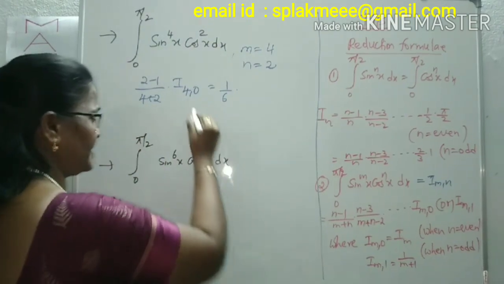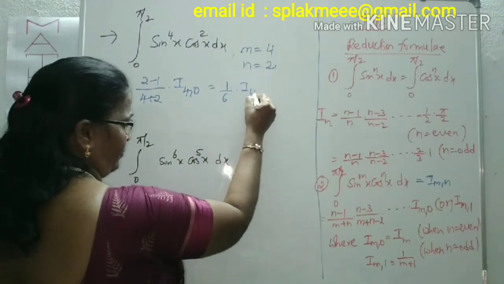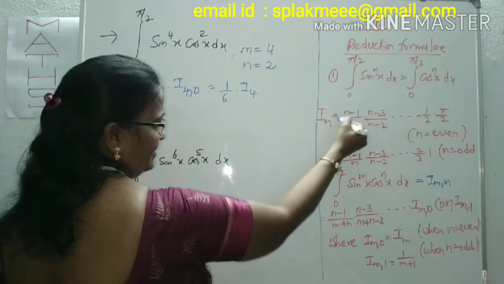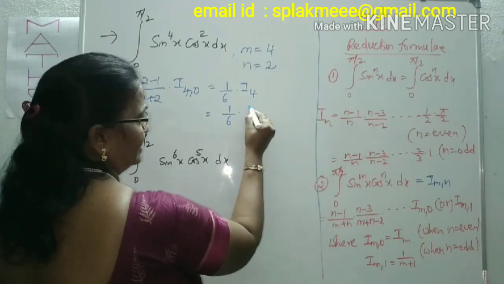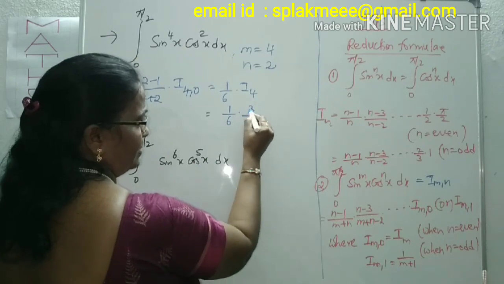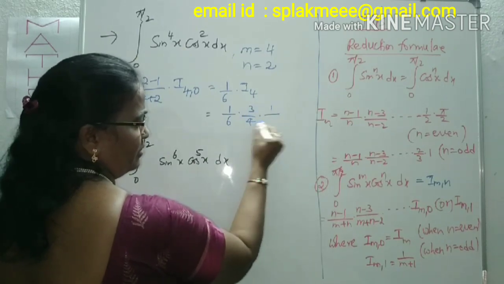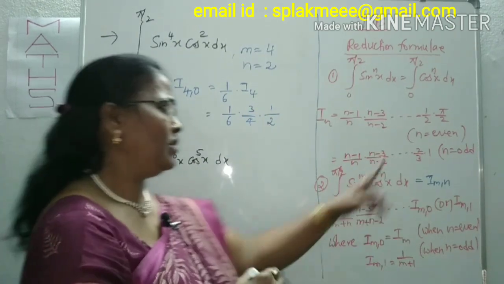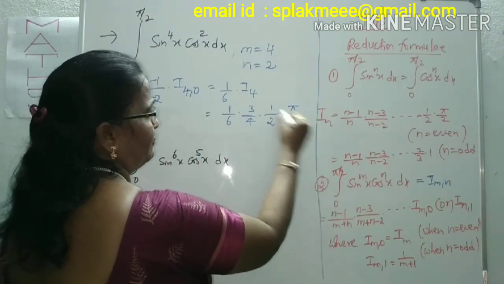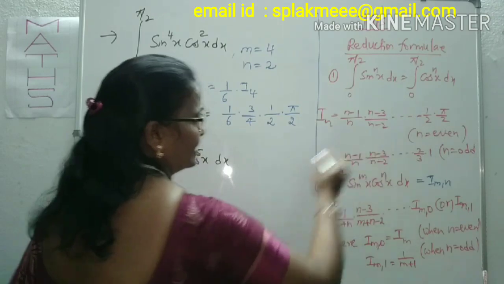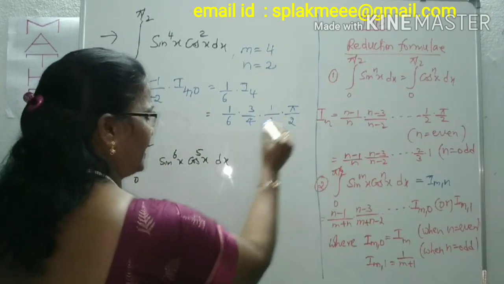In place of m, what is there? 4. It is equal to I 4. I 4 means come to this formula. So I have 1 by 6 of 4 minus 1, 3 by 4. We can reduce it: 2, 3 minus 2, 1 by 4 minus 2, 1 by 2. We got 1 by 2, immediately you can write pi by 2. So for I 4, 4 is an even number, n is even, you get compulsorily 1 by 2, immediately you can take pi by 2.